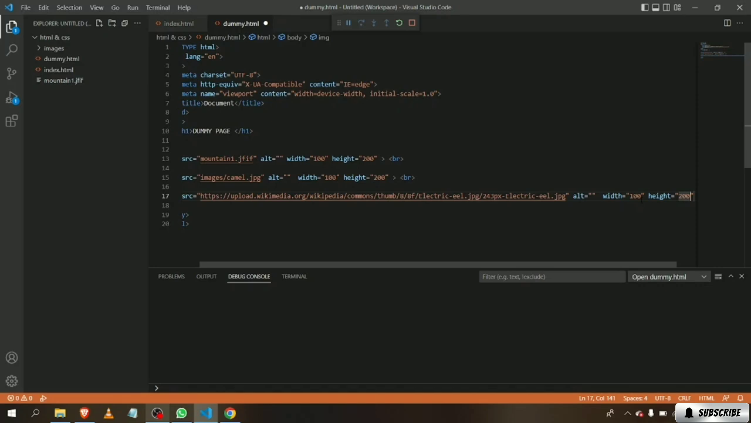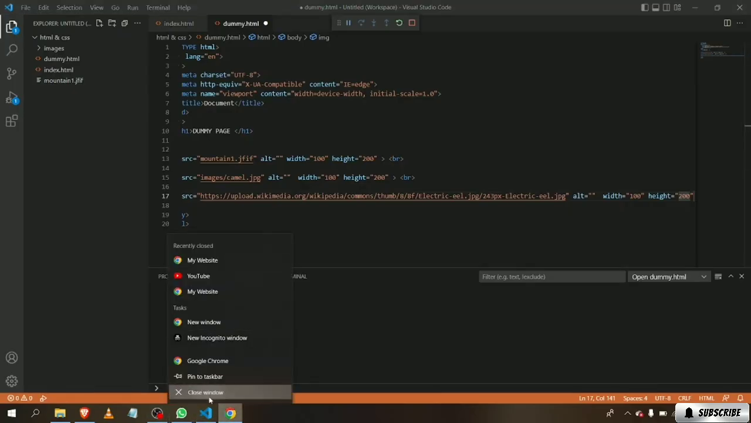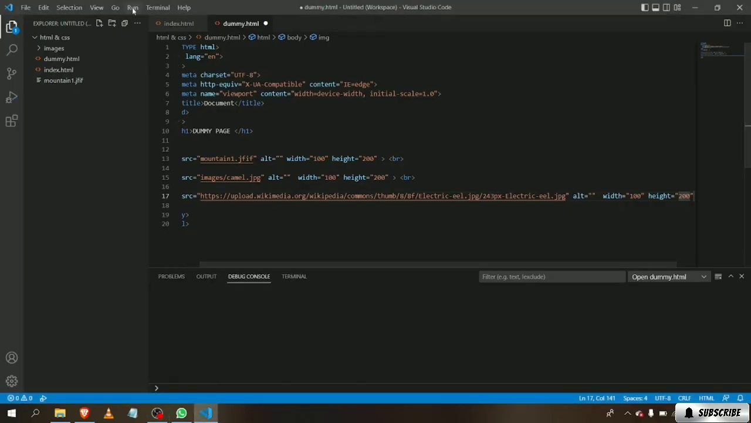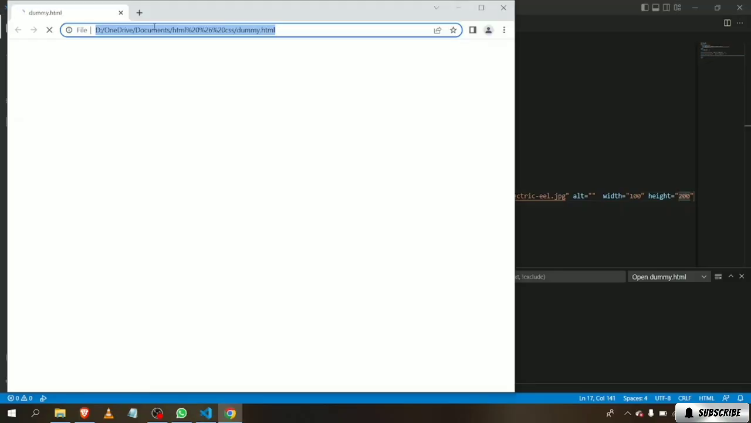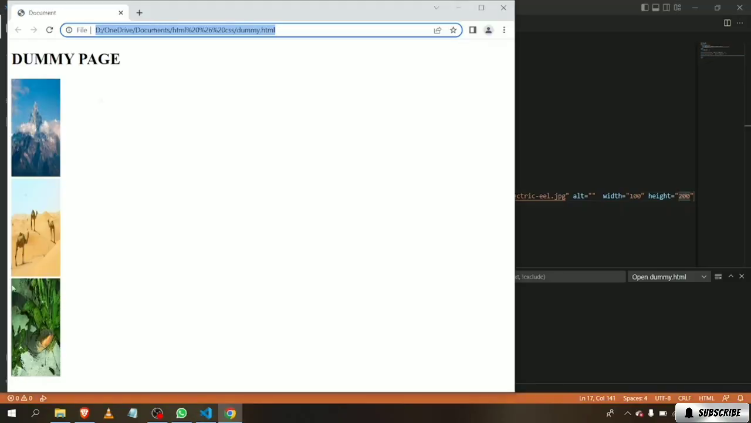Now we're just gonna run it. I'm just gonna cut this and let's run this in the browser. Now you can see the last image, it's the same size as this one. So I hope it's helped you guys, and I'll see you in the next lesson.